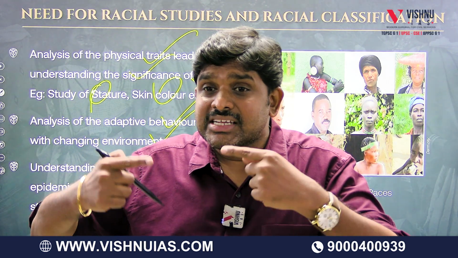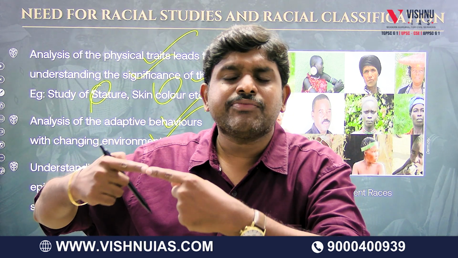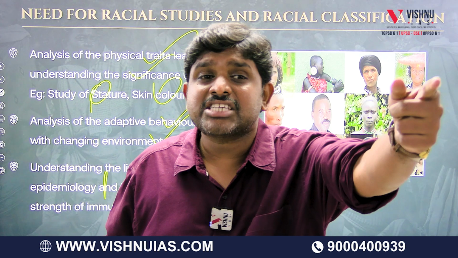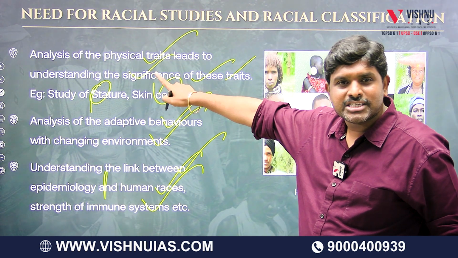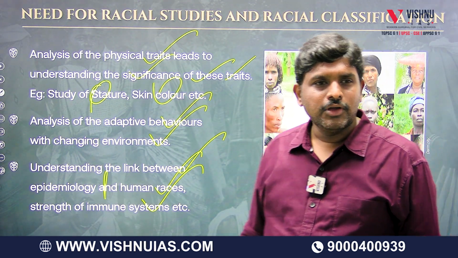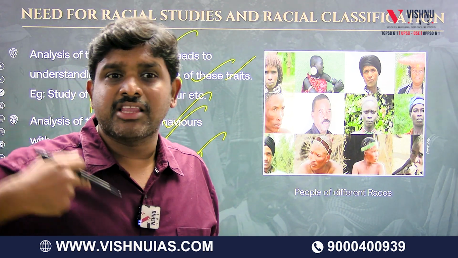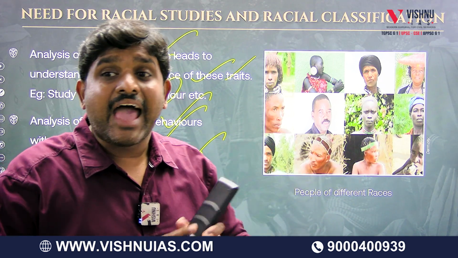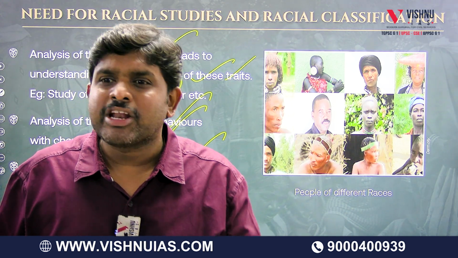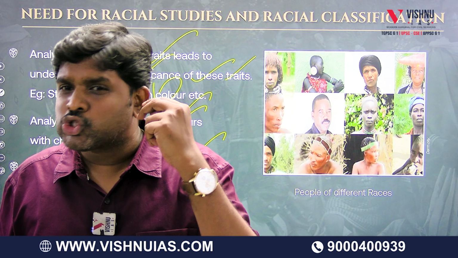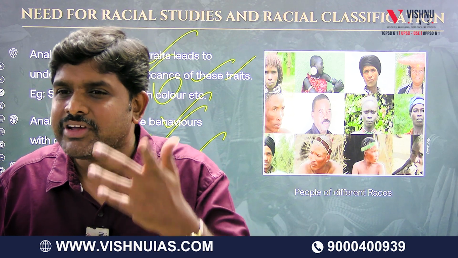So when we classify the tribes based upon their biology, their race, their physical appearances, we can understand what are the positives and what are the negatives. That is the reason it is called the need for racial studies. If any tribal community is becoming vulnerable, when the government comes to know because of this racial study, I can address them. Addressing is the need of the hour for a bureaucrat. In order to solve, first we have to understand the problem. If I want to understand the problem, first what do I have to do? I have to classify them.